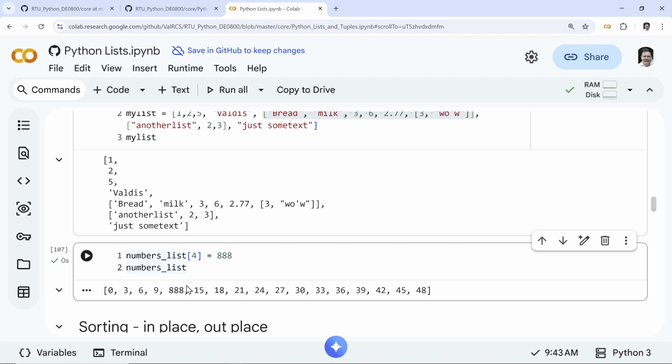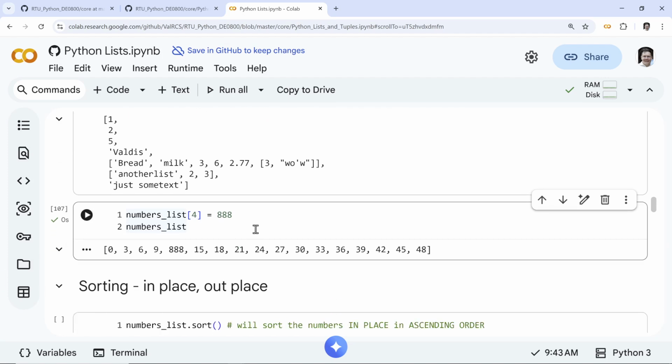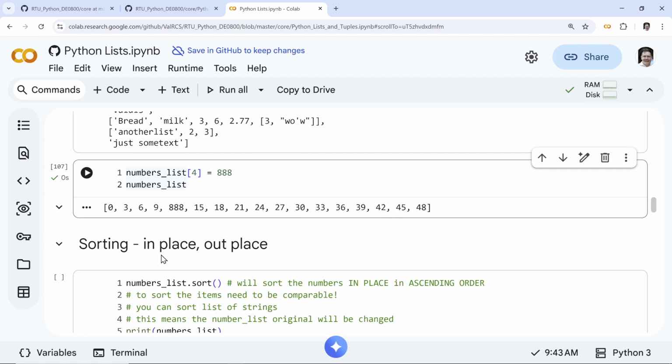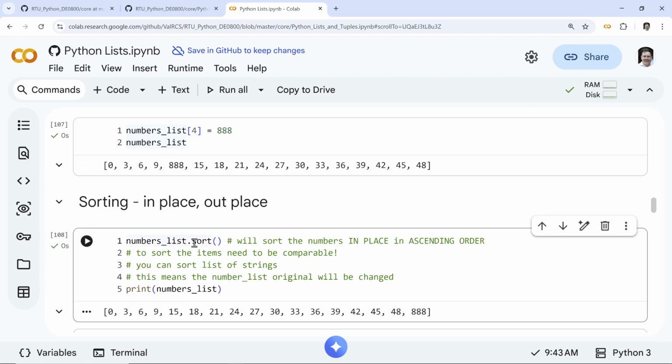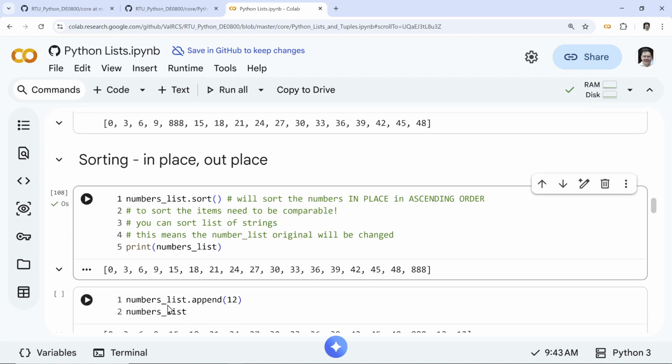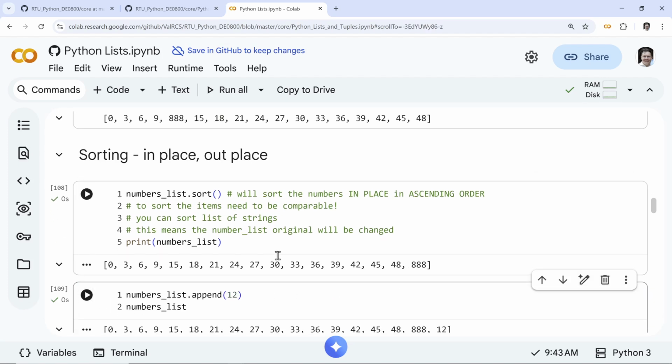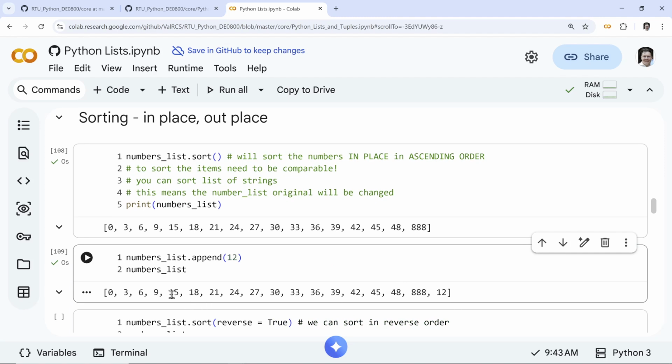For example, let's go to our numbers list, in place, out of place sorting. Sometimes, if you can compare things, you can sort things. All right, so numbers list, you can sort it. So what does this do? This sorts the numbers list in ascending order and modifies it. So notice this 888, it is nicely sorted now. If I append 12, now it's not sorted anymore. It should be here somewhere, right?